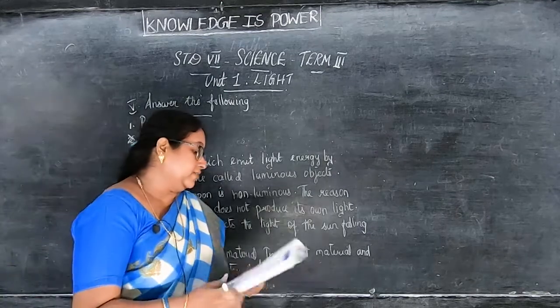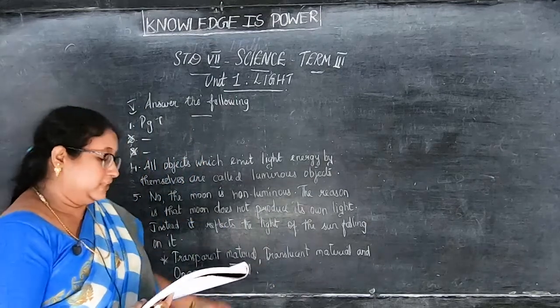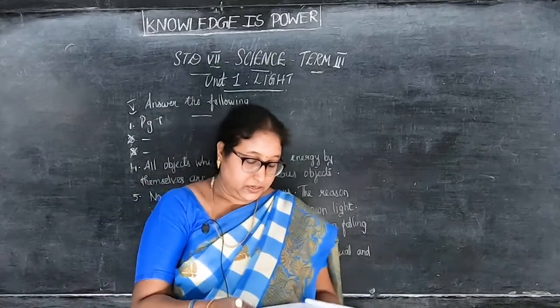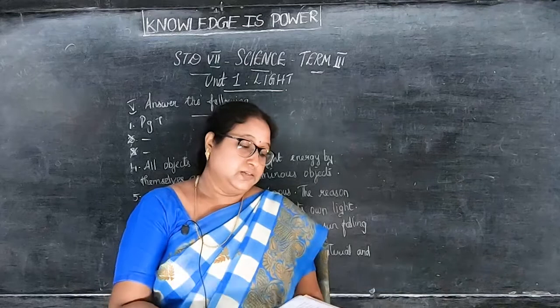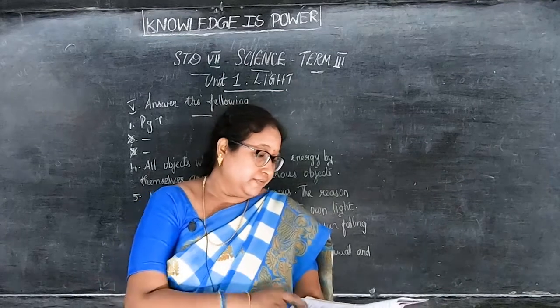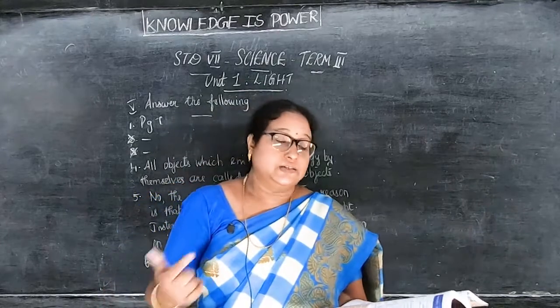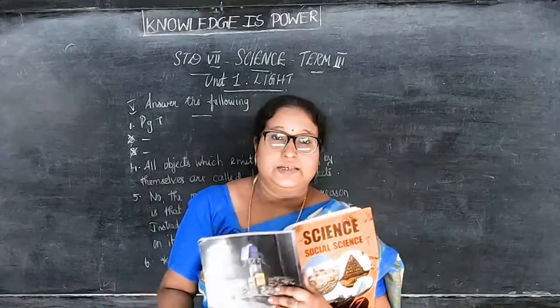So first one I have given page number 7, number 2 and 3 I said no need. Then 4, 5 and 6 I have given. Some more questions are there. Now we have finished the choose, fill up, true or false, match and the first 6 questions, and other questions will continue in the next class, children. Thank you.